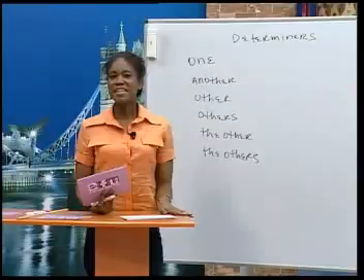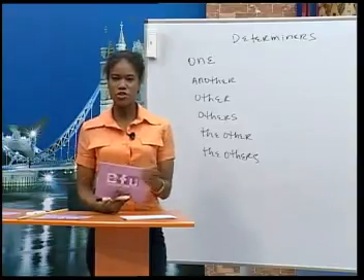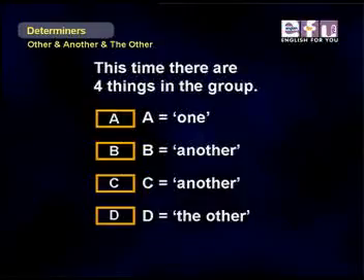All right, let's look at the next explanation, the next chart. This time there are 4 things in the group. So A is the first thing we call one, B is another, C is yet another. And then the last one, D, we can say the other.